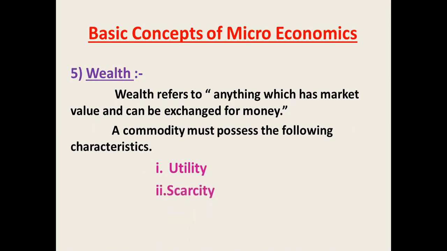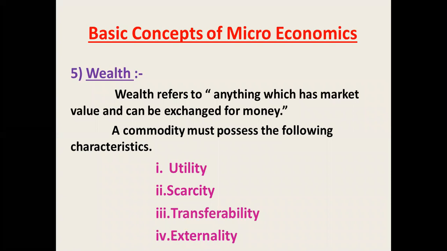To be regarded as wealth, a commodity must possess near about four characteristics. The first is utility. Utility means what? The capacity of a commodity which satisfies the human want, that is called utility. Like furniture, then refrigerator, these commodities provide different utility, meaning we consume different goods and services, so that good will provide different types of utility. So utility measures the consumer satisfaction.